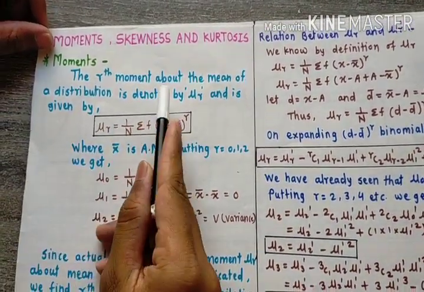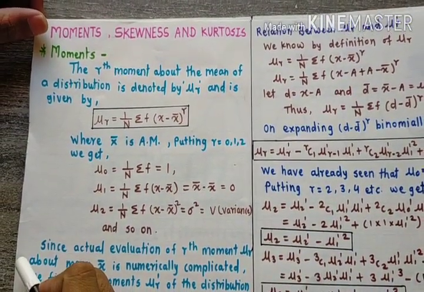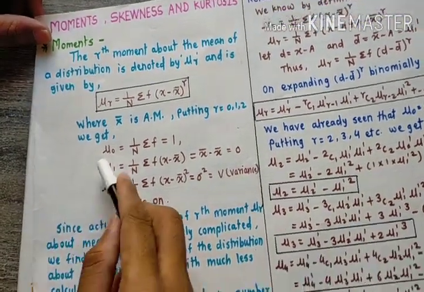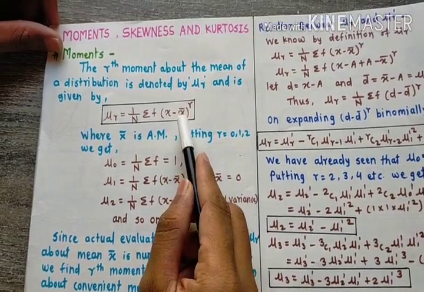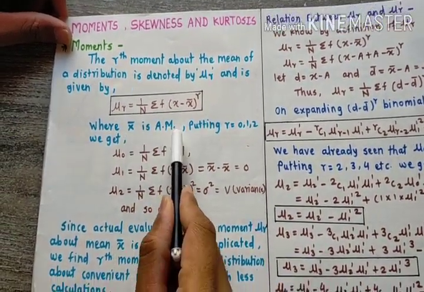The r-th moment about the mean of a distribution is denoted by mu r and is given by mu r is equal to 1 by n summation f times (x minus x bar) raised to r. Here x bar is the arithmetic mean.